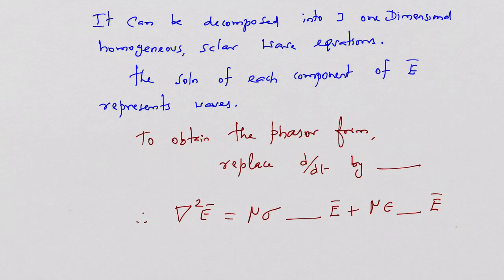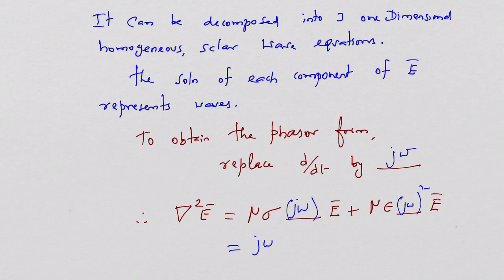Let me identify the phasor form of this wave equation by replacing dou by dou T with j omega. Dou by dou T is equal to j omega. If I replace it, then this equation will become j omega into E. Similarly, the second term in the equation will become j omega squared.